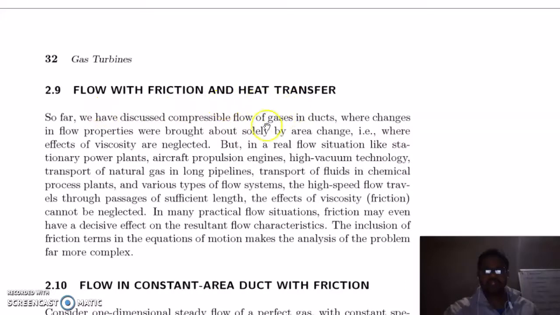Flow with friction and heat transfer. So far we have discussed compressible flow of gases in ducts, where changes in fluid properties were brought about solely by change in area. But in actual cases, viscosity effects play a dominant role. So in real flow situations like stationary power plants, aircraft propulsion, high vacuum technology, transport of natural gas in long pipelines, transport of fluids in chemical process plants and various types of flow systems, the high speed flow travels through passages of sufficient length.